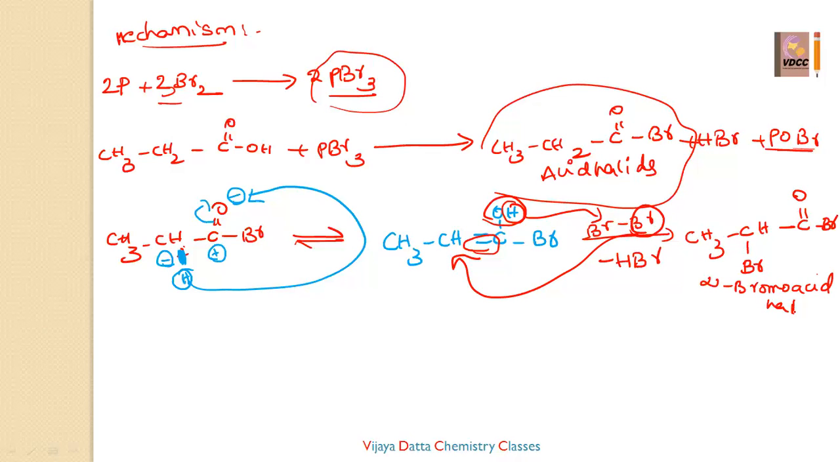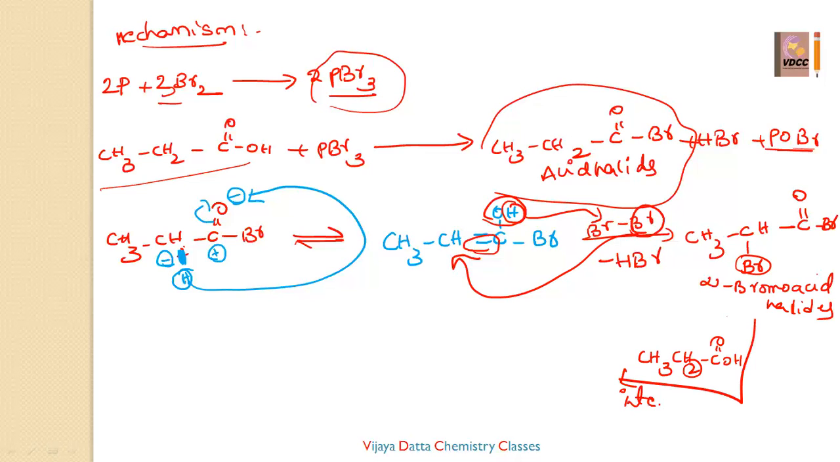To this alpha bromo acid halide, I am adding 1 mole of CH3 CH2 COOH, propionic acid. That propionic acid I am adding 1 more mole to this alpha bromo acid halide. If I add, inter-exchange will take place. That is, the hydrogen shifts to this bromine and this bromine shifts to here.